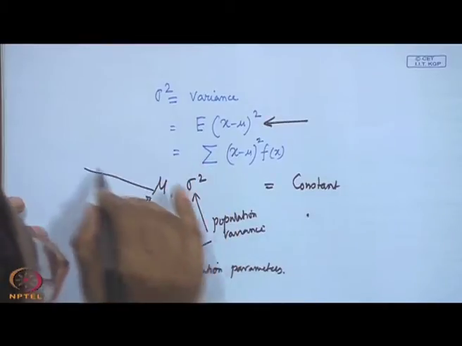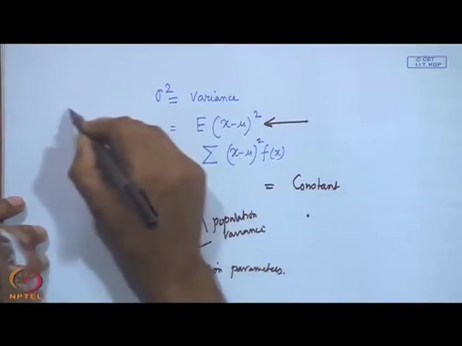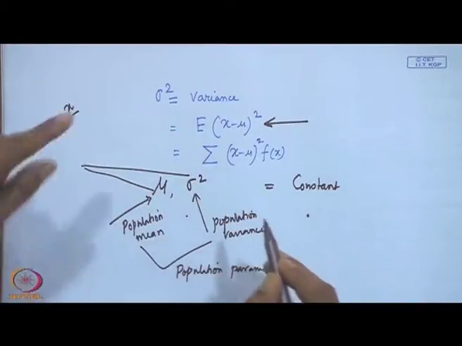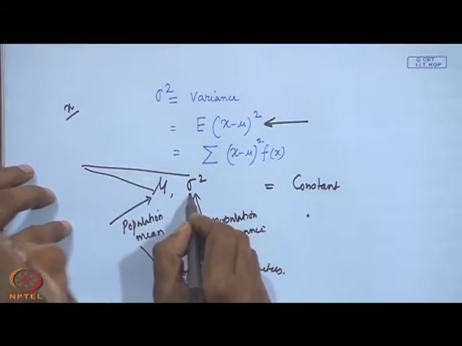We require population parameters because if you know these two parameters and also you know that your x is a random variable and that can follow a certain probability distribution, and if you know that distribution and also know the parameters, what happens? You do not require to go for that particular system or process for further study as far as this particular variable is concerned.